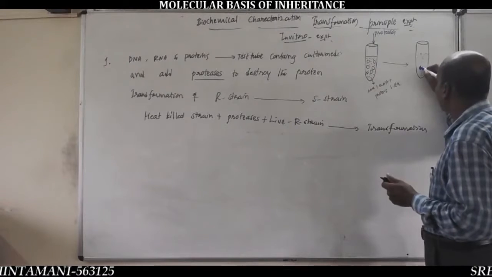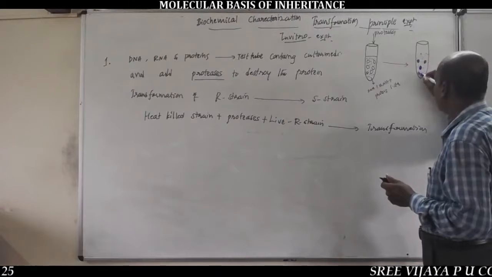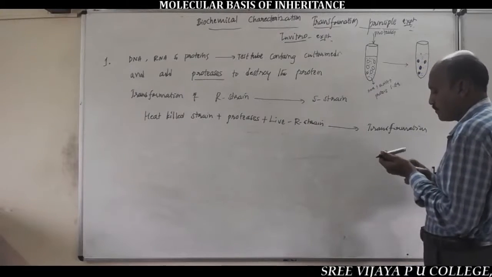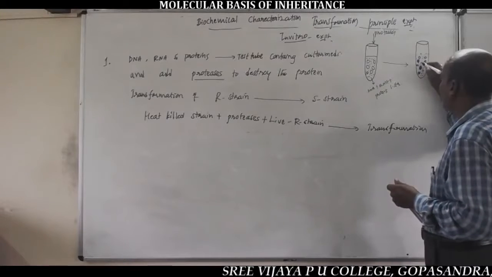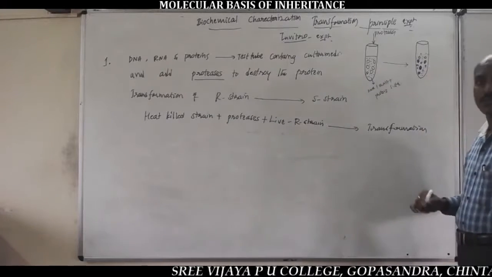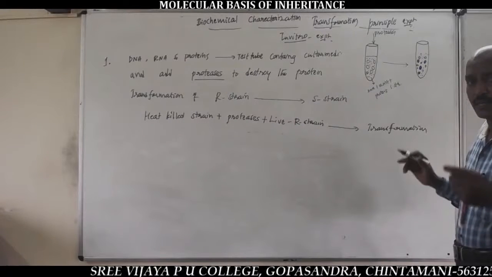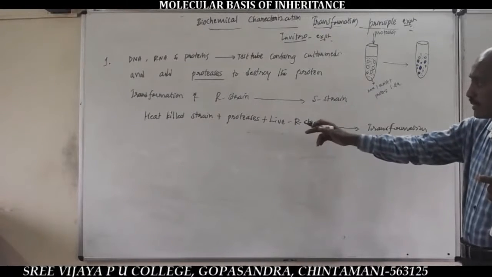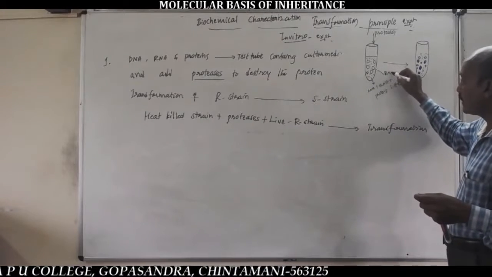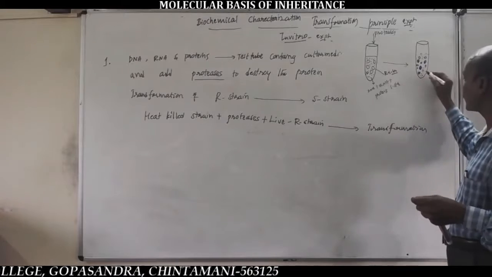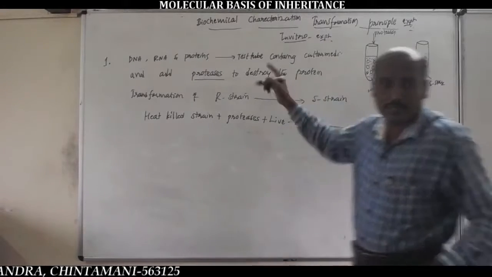Now, these are the S colonies. Some R cells are converted into S-strain cells due to transformation of genetic material from heat-killed S-strain bacterial cells into the live R-strain bacterial cells. Here, some R-strain bacterial cells converted into S-strain bacterial cells. That is the first step.